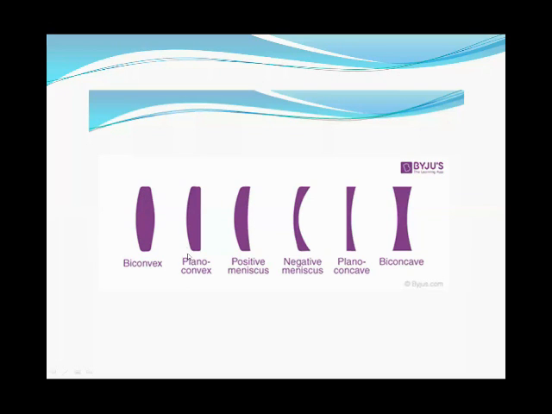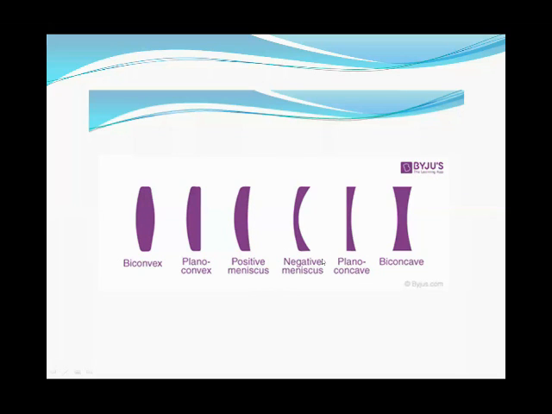Now, in the plano-convex, one side has the outer curve while the other side is plane. And in the positive meniscus, one side is convex and the other side is concave. That's why it is called the positive meniscus.